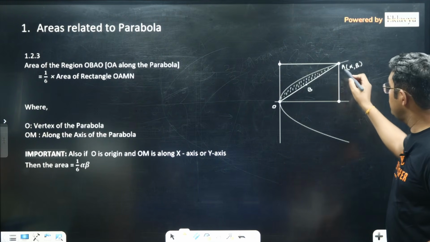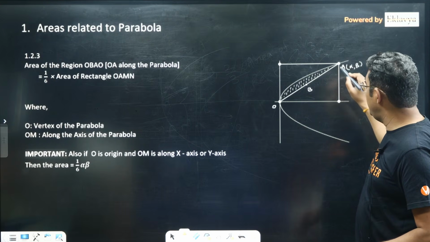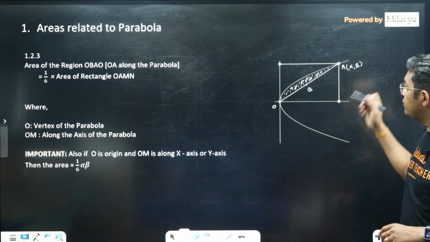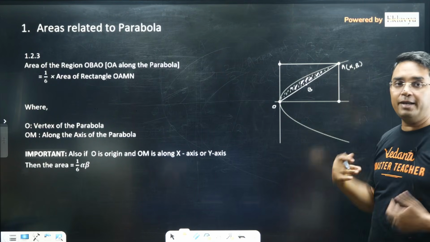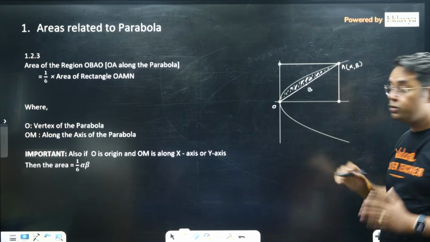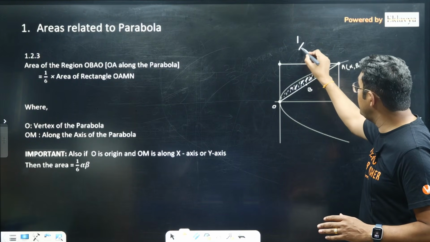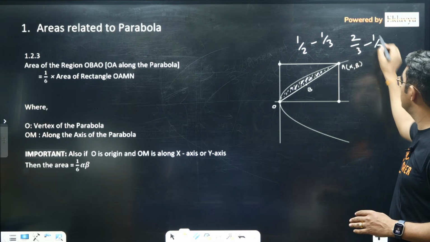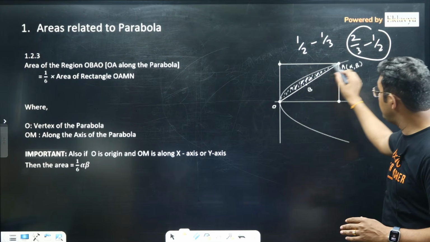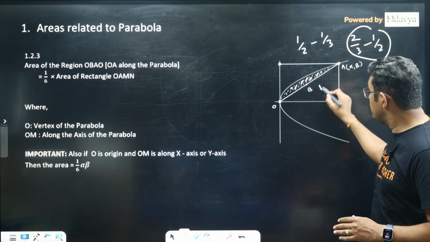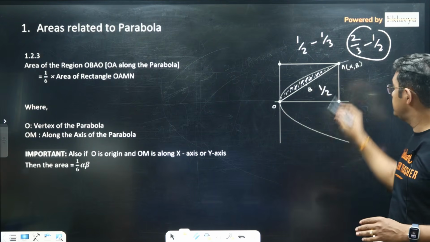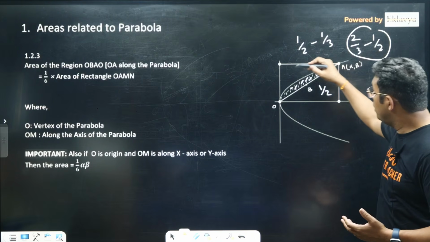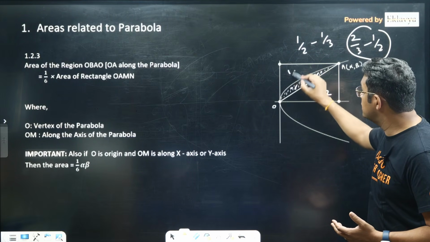One more thing, suppose you are looking for this area where O is joined with A, this small portion here. How much will this be? I think it should be 2/3 minus 1/2. You can look at it from this angle, where 2/3 is subtracted by 1/2, because the diagonal of this rectangle divides the area into 2 equal parts. Or this will be 1/2 minus 1/3, because this is 1/3 here.